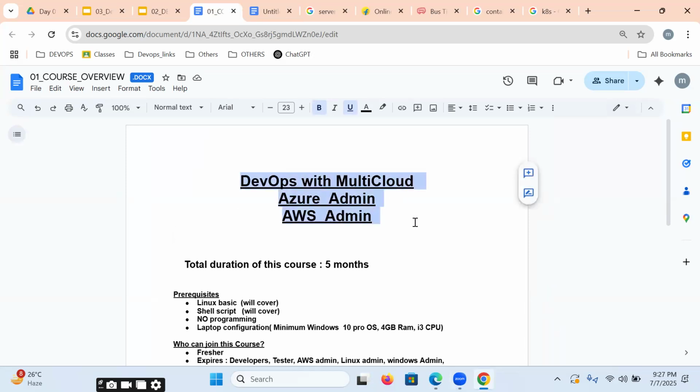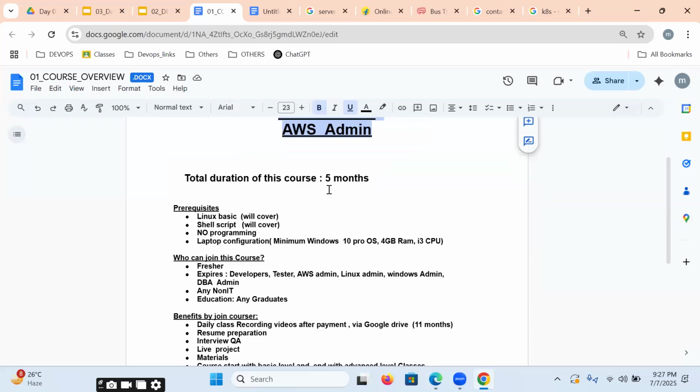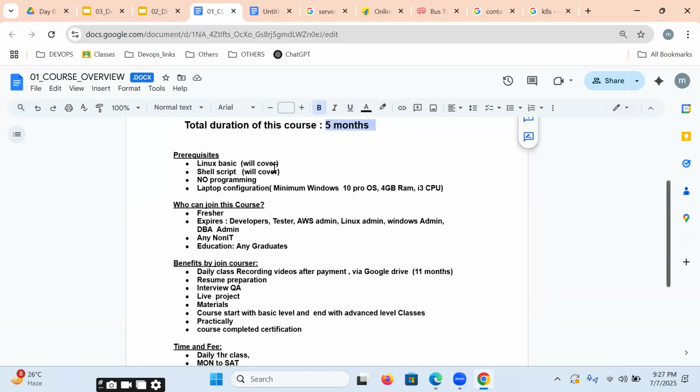Totally, we're covering 3 courses: DevOps with multi-cloud, Azure administration, and AWS administration also covered. Totally, how many months will it take to complete these 3 courses? 5. Which are the prerequisites? Linux basics will be covered. Shell script will be covered. No programming. Java, .NET is not required. If you have it already, very good.